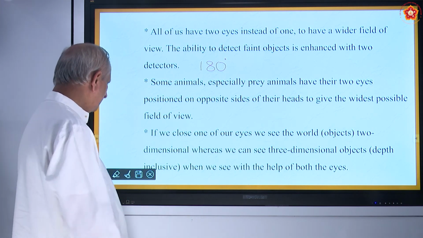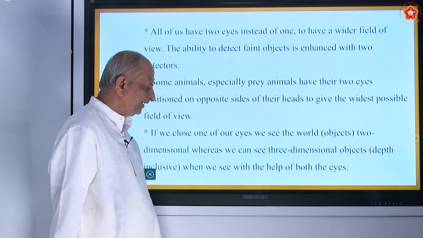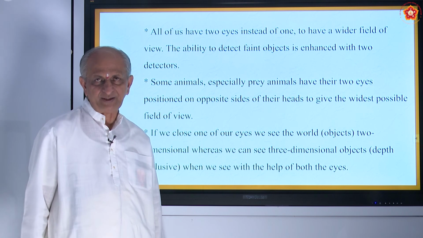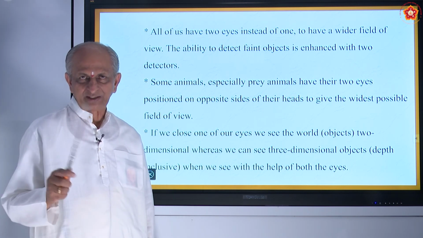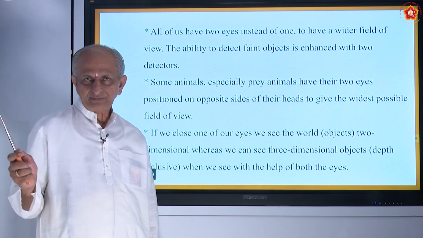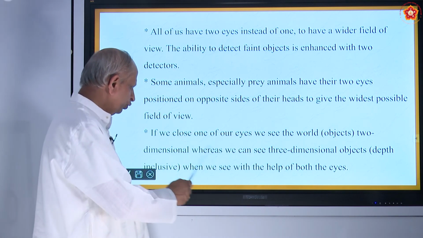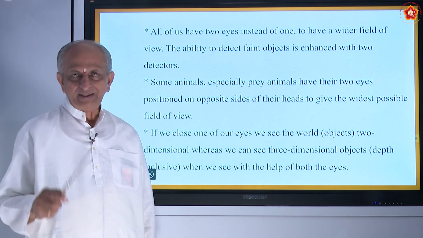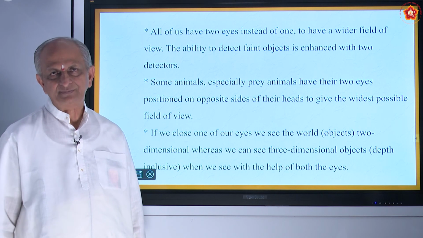And one more interesting thing you should know: suppose you close one of your eyes, we can see only two-dimensional figures. Two-dimensional means what? Length and breadth. Circle, rectangle, then square, etc. Whereas if you have two eyes, we can see three-dimensional, meaning L, B, H, length, breadth, height, all the three we can see.